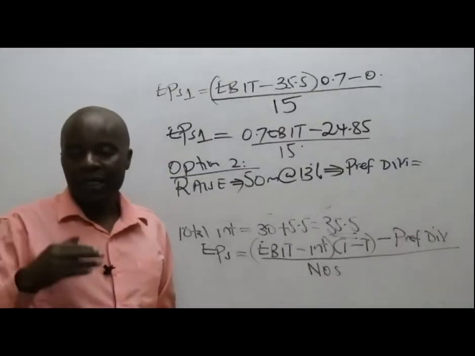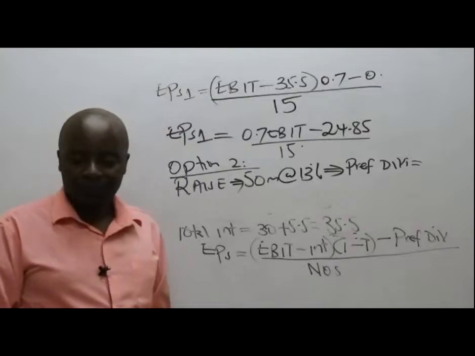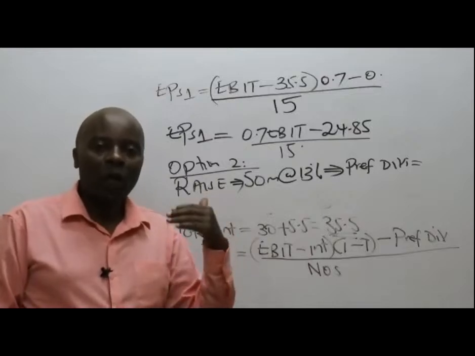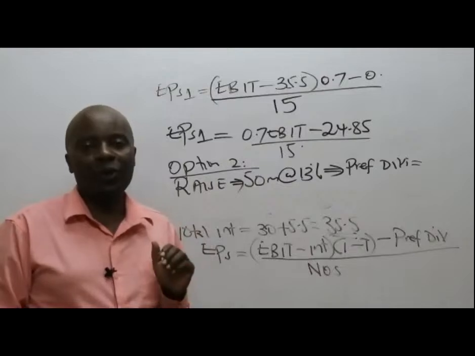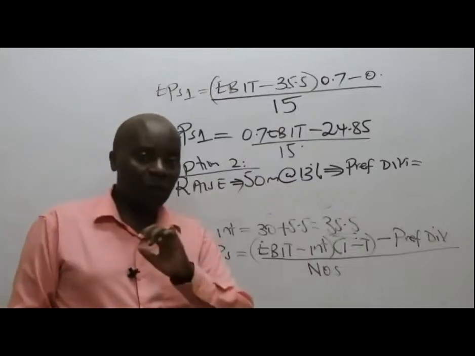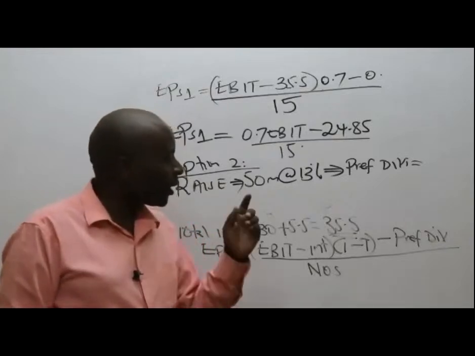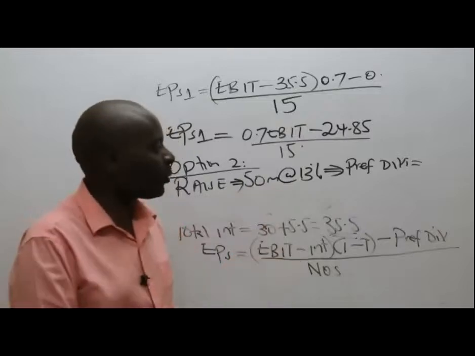13% of the par value will give me what? 13% of 50 million. Remember, we are raising 50 million, but this time around they don't want us to use debt or ordinary shares. They want us to use preference shares. So 13% of 50, I'm being told it's 6.5 million.